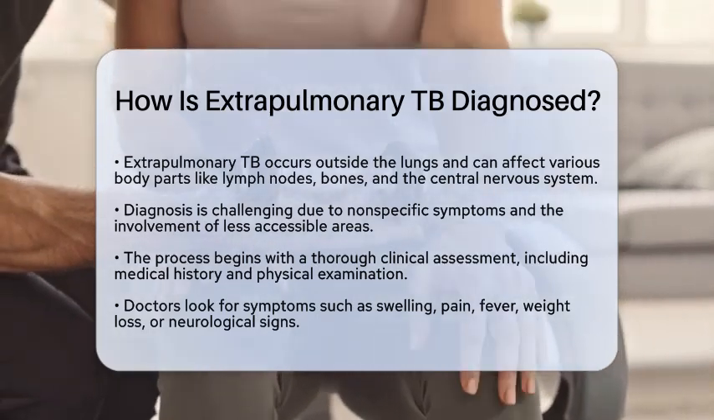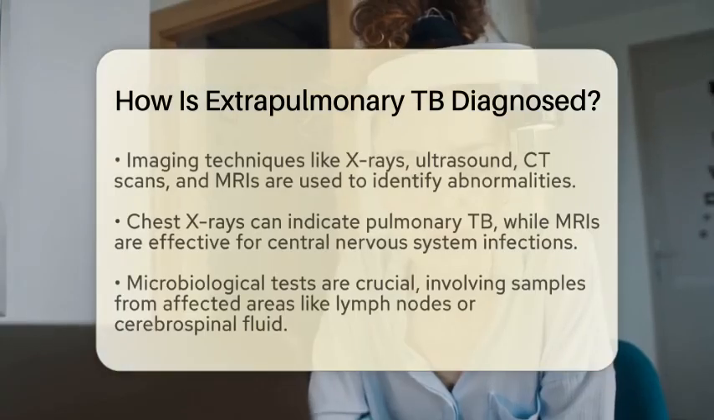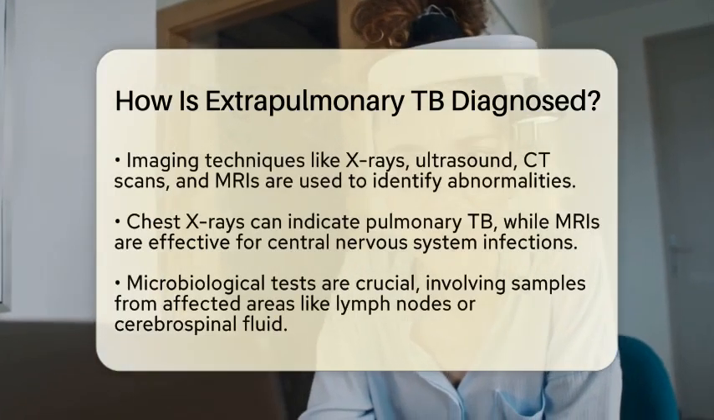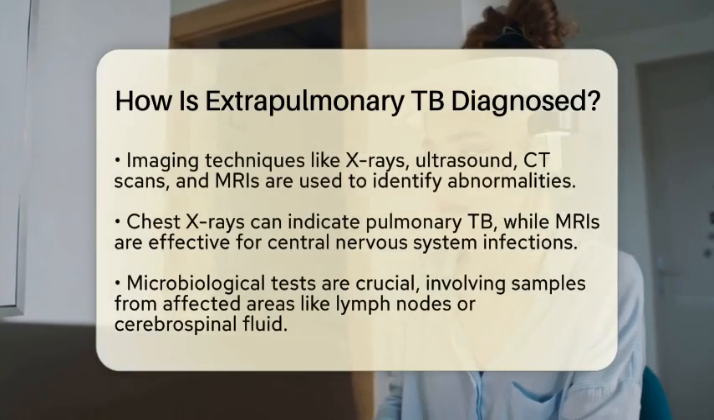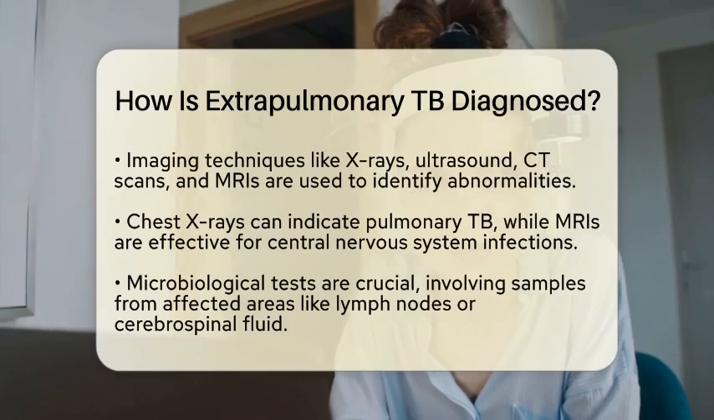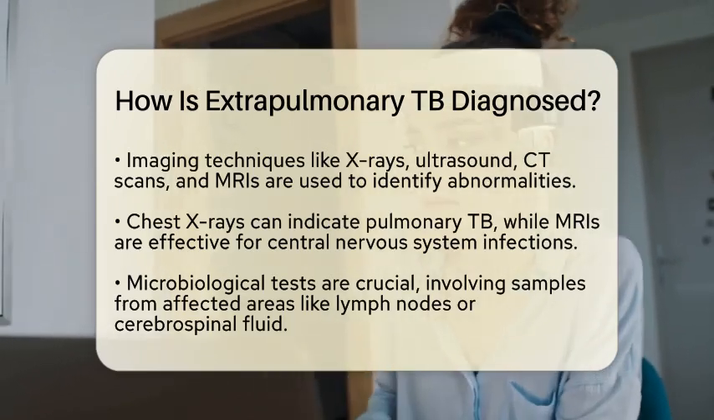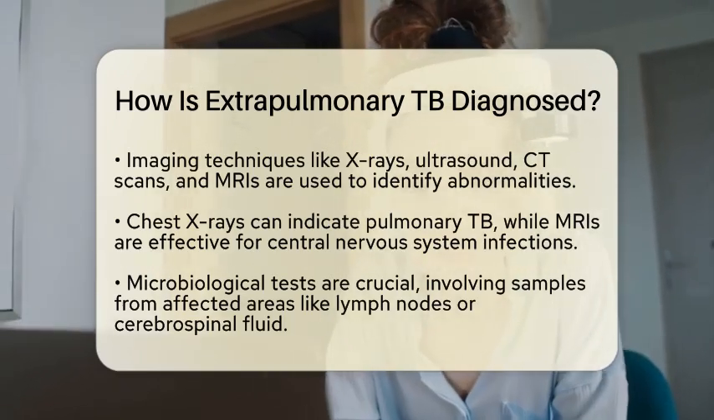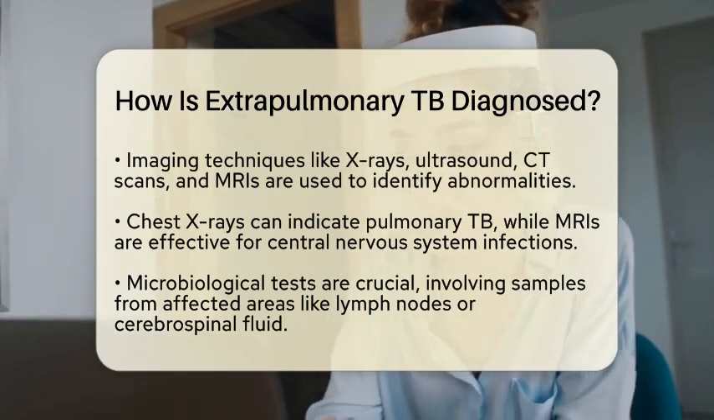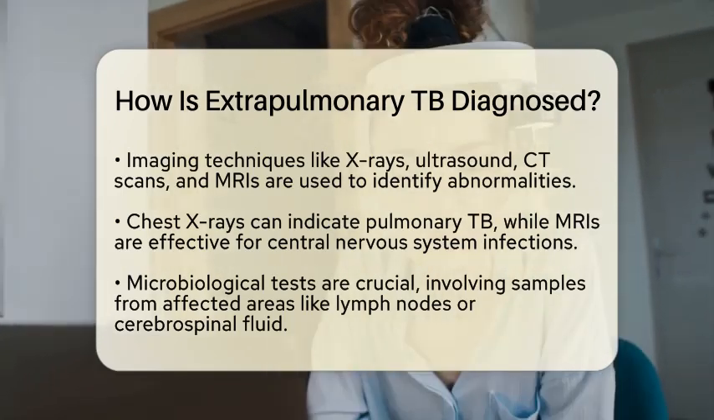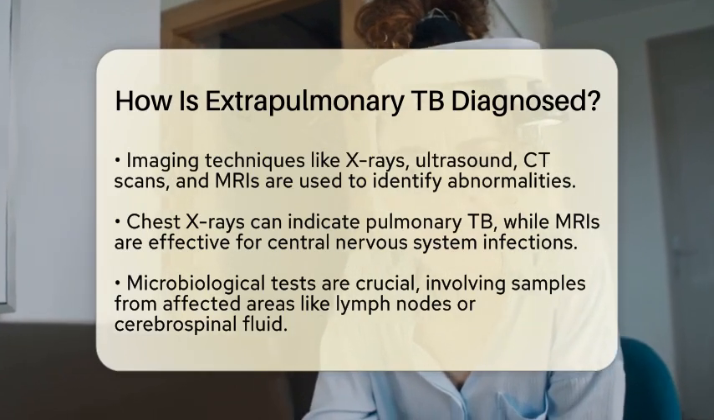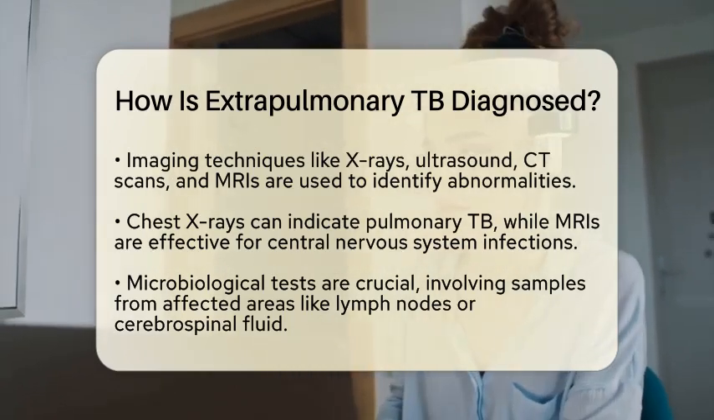Next, imaging techniques come into play. Doctors may use X-rays, ultrasound, computed tomography, or magnetic resonance imaging to spot any abnormalities in the organs or tissues. For instance, chest X-rays can reveal signs of pulmonary TB or pleural involvement, while an MRI is particularly useful for detecting TB in the central nervous system.